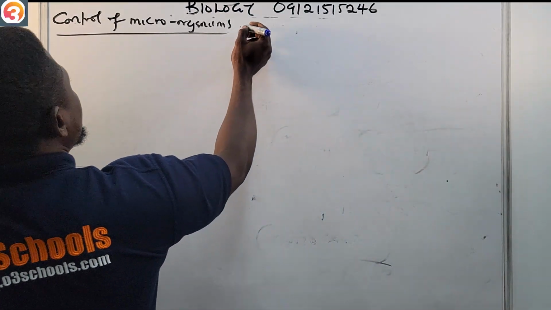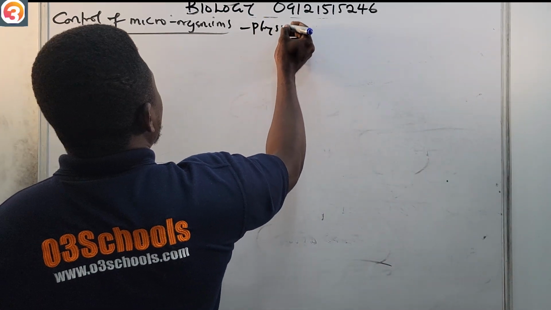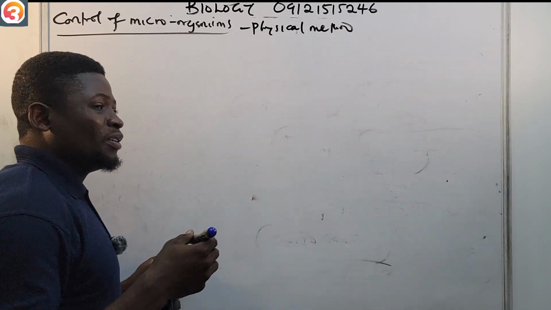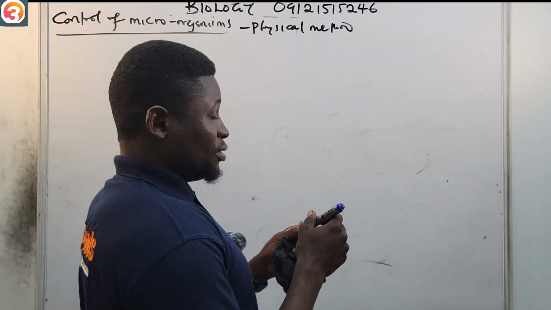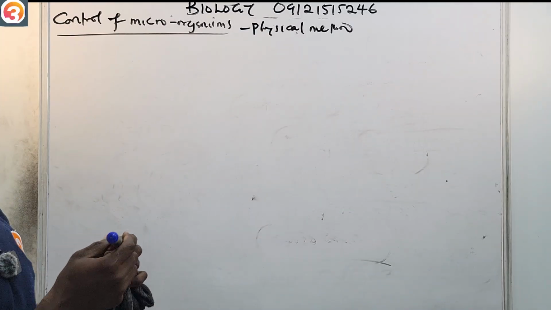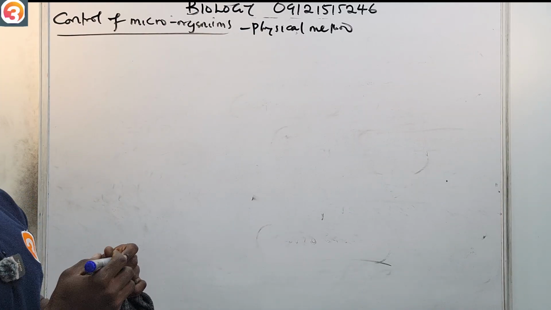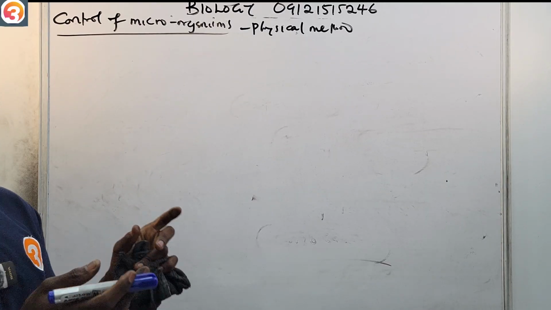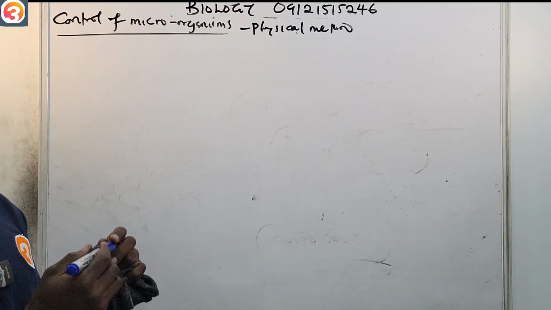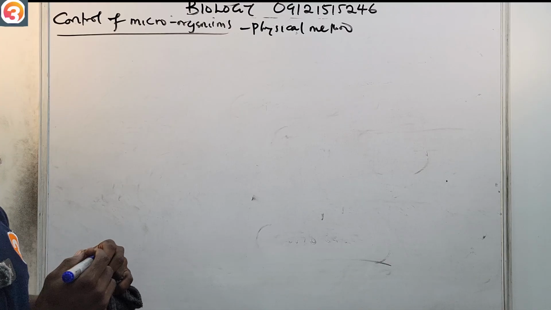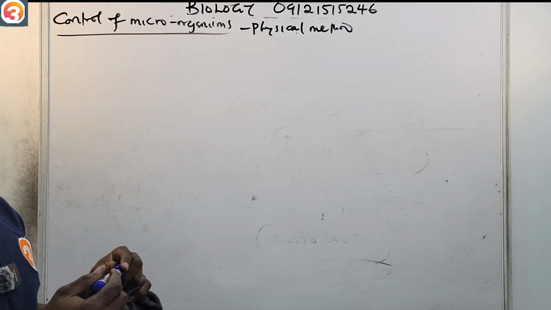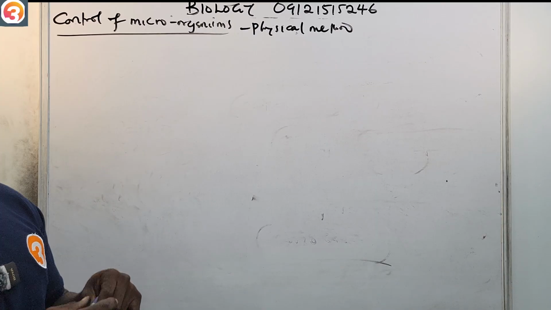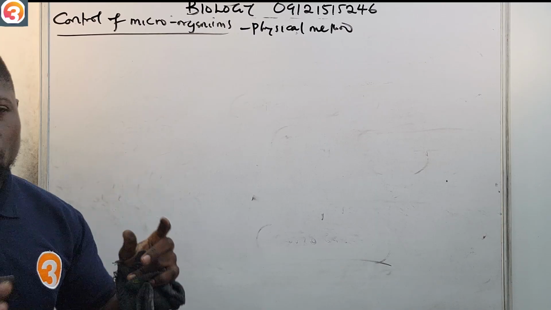Number 1, the physical method involves the use of heat. We can have moist heat, like the ones we use in autoclaving. We also have dry heat, like using an oven. There are some high temperatures that microorganisms cannot survive. So if you use heat, it will help to control them.